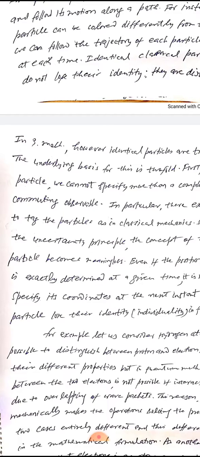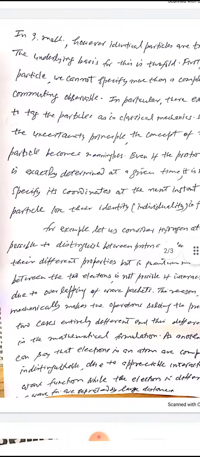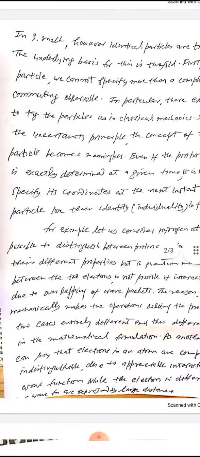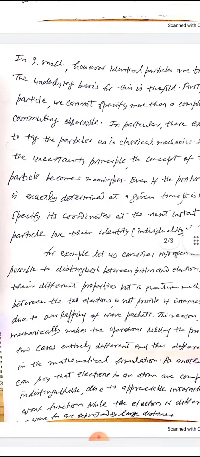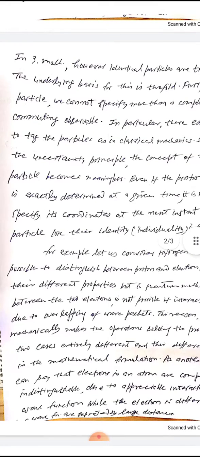First of all, to describe a particle we cannot specify more than a complete set of commuting observables. In particular, there exists no mechanism to track the particle as in classical mechanics. So here particles differ from the classical view.